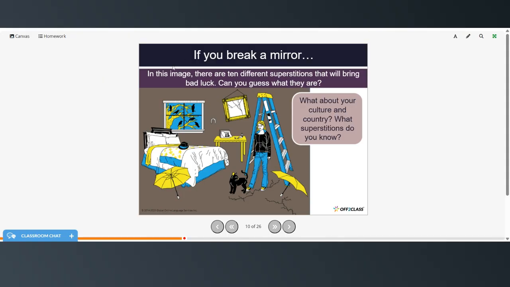So in this image, there are 10 different superstitions that will bring bad luck. Can you guess what they are? And are any of these the same or different in your own culture? What other superstitions do you know? And you can answer any of those questions in the comments.